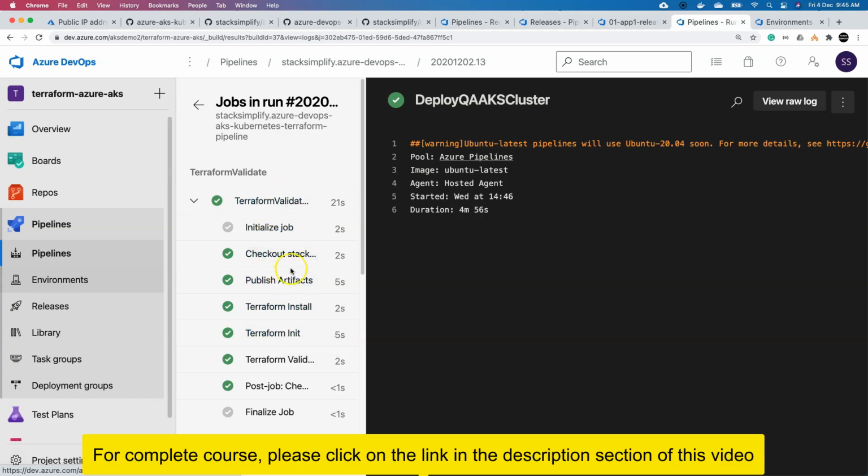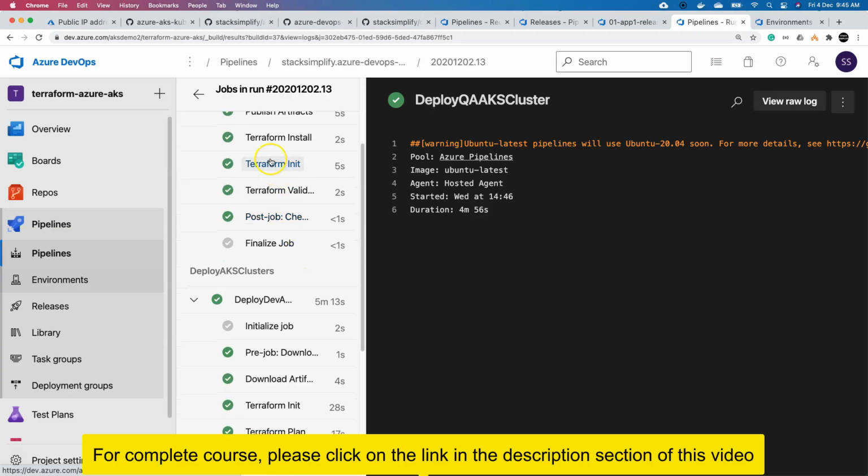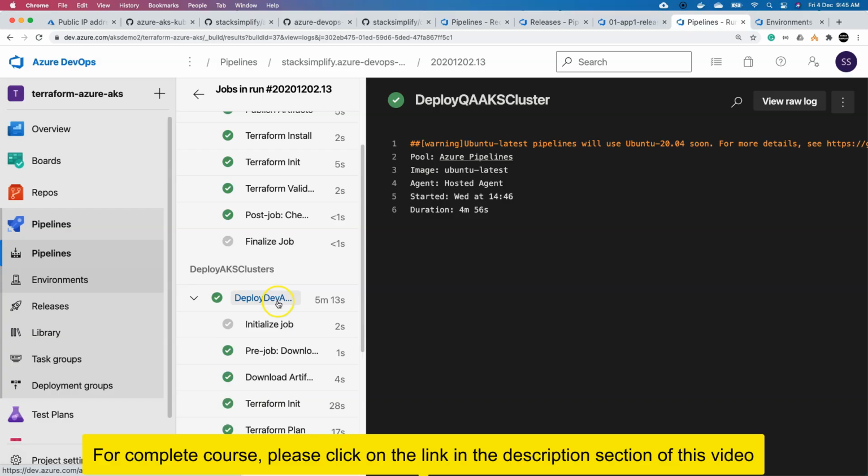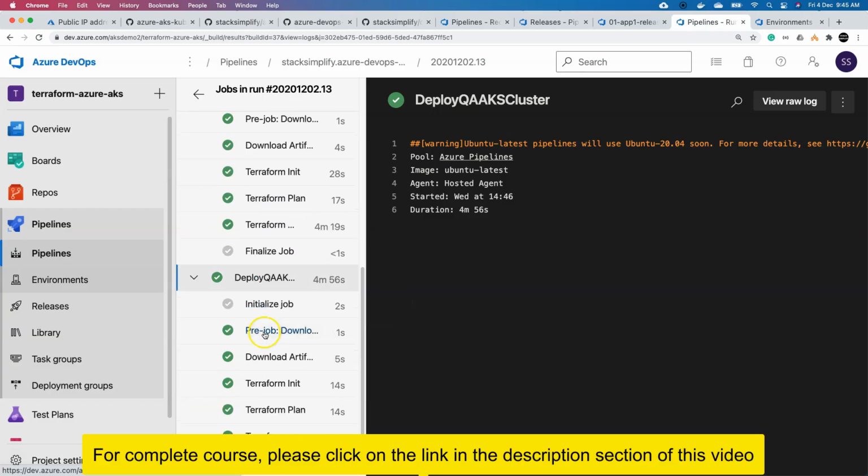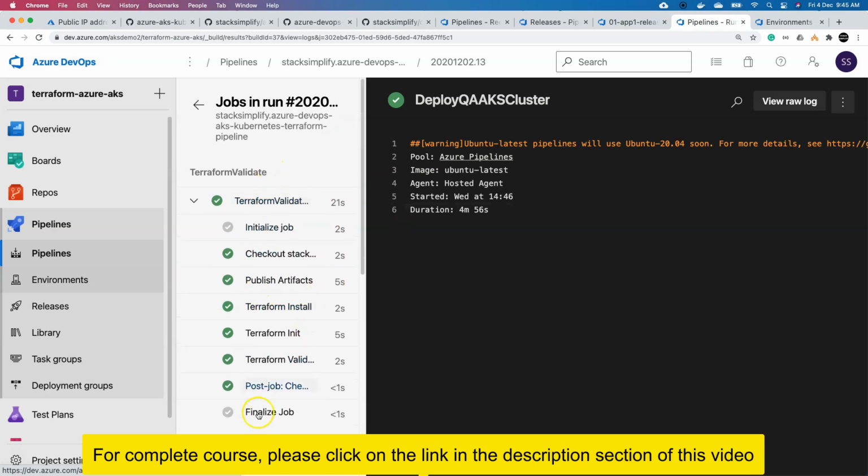You can first validate the Terraform manifests, and if there is any issue, immediately fail the pipeline there itself. If Terraform validate is successful, create a dev cluster and then also create a QA cluster. Using Terraform init, plan and apply, you can create all those things. So this is about the Terraform Azure DevOps pipelines.